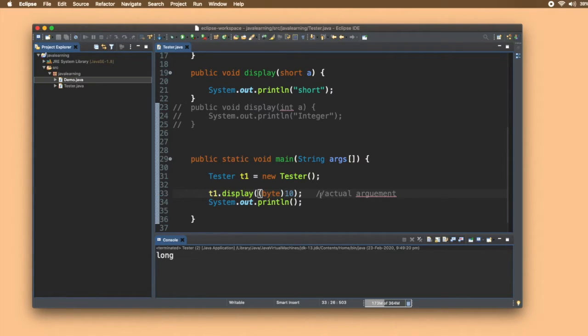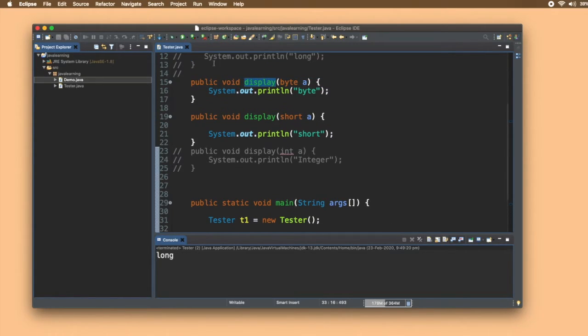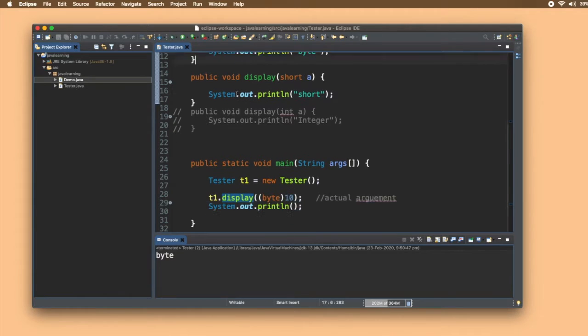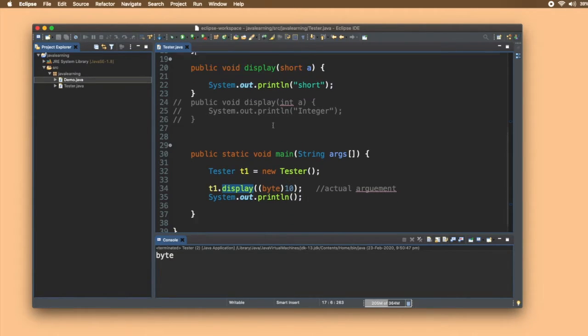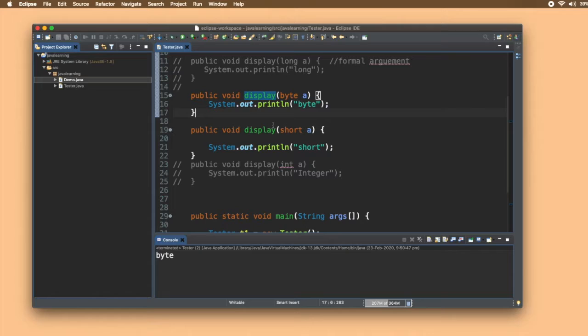There you go. If I write byte here, now it knows that it will be calling this function. Let me just run it and see. And you can see byte is executed. So this is how our JVM decides which function to call. And this is also known as polymorphism.